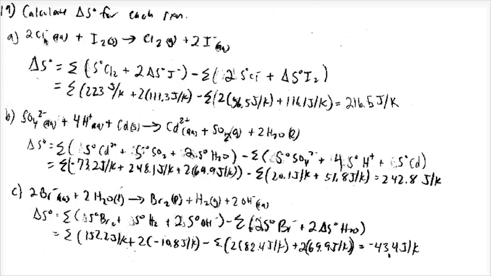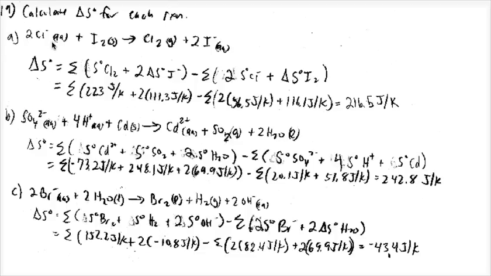In problem 19, you're asked to calculate the standard entropy change. Now, standard entropy change is measured in joules per mole per Kelvin, and it's measured at 1 atmosphere of pressure for gaseous things, and the ions that are aqueous are assumed to be in a concentration of 1 molar. This is essentially a bookkeeping thing. All of these values that will be reported on table 17.1 on page 456 are reported for 1 mole of them. So if you have more than 1 mole, you need to run a coefficient of 2 through your specific substance. In each one of these, you're always going to do products minus the reactants.